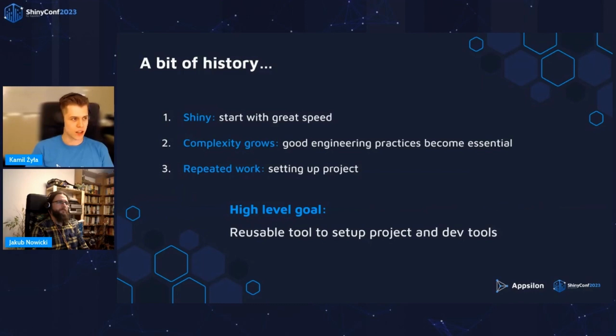So we started thinking to ourselves, we shouldn't repeat this work time and time again. We should direct this effort towards building something reusable. So the high-level goal was clear for us. We wanted to have a reusable tool to set up our project and all the development tools. However, it was not obvious how to achieve that goal.